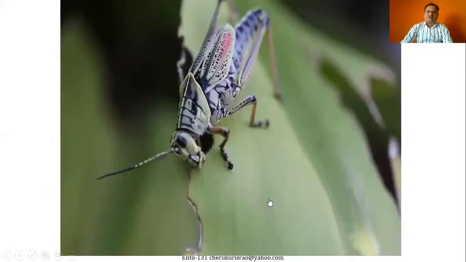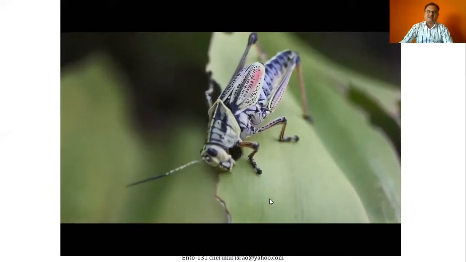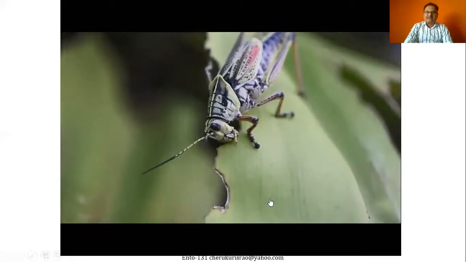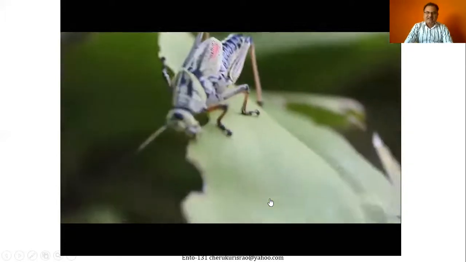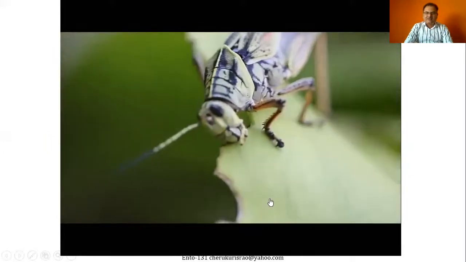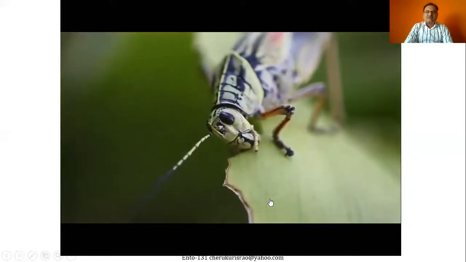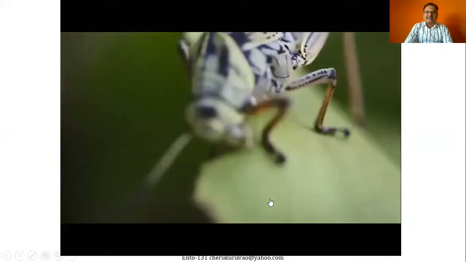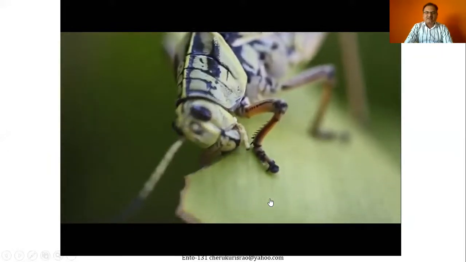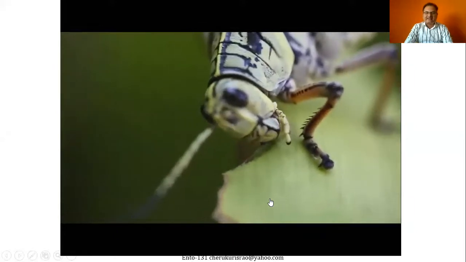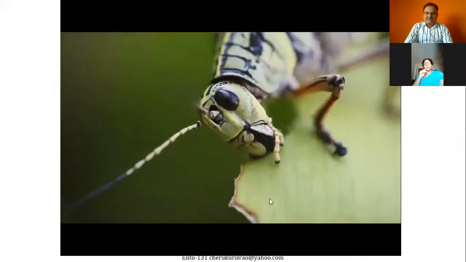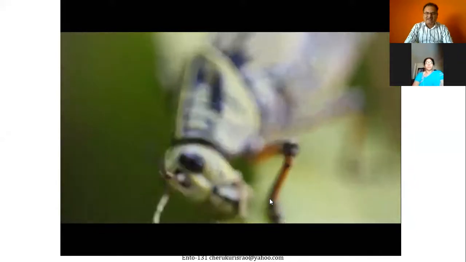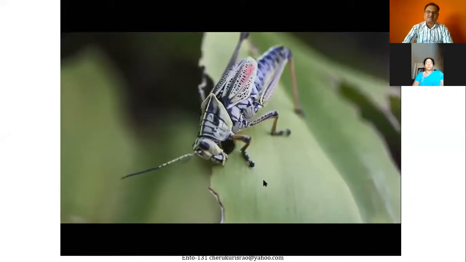In the video you saw previously, a grasshopper eating on a leaf surface, you can see very clearly the maxillary palpi and labial palpi. The top upper portion is the upper lip, which we call the labrum. You can also see the antenna and how nicely it is eating, keeping its legs on the food material. It's a chewing and biting kind of mouth part, very typical of the grasshopper.